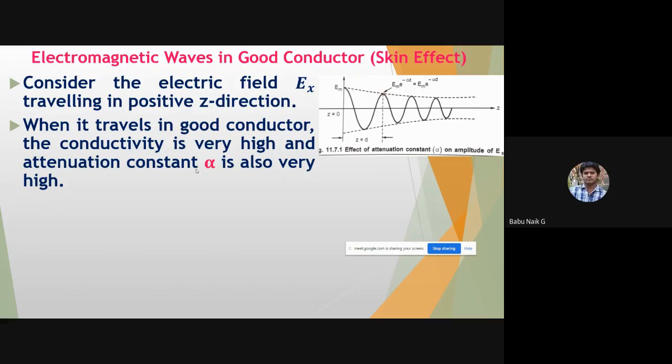So if the conductivity is very high, then alpha is also very high. So the attenuation constant propagating into that medium is also very high. So how much is the wave going to travel? Because conductivity is high and the attenuation constant is also high, how much is the wave going to travel in such mediums?